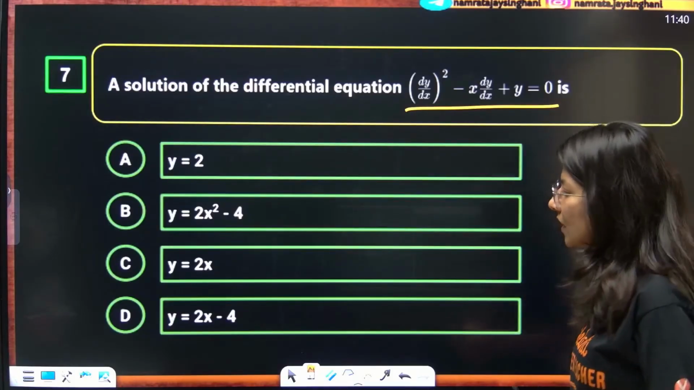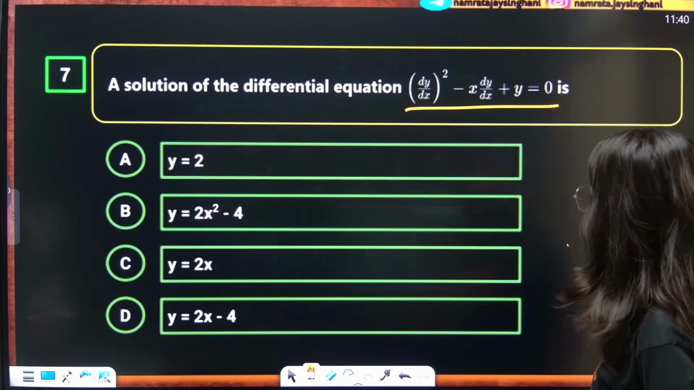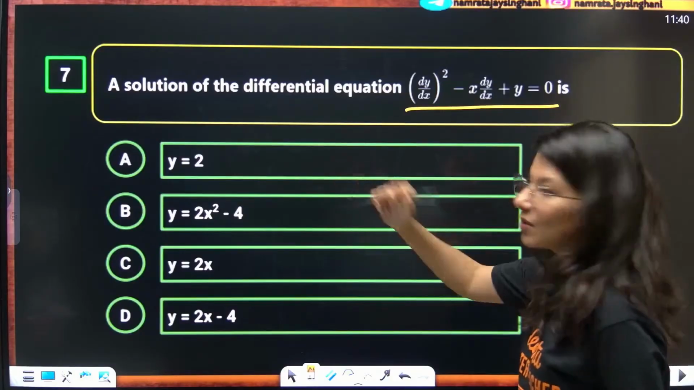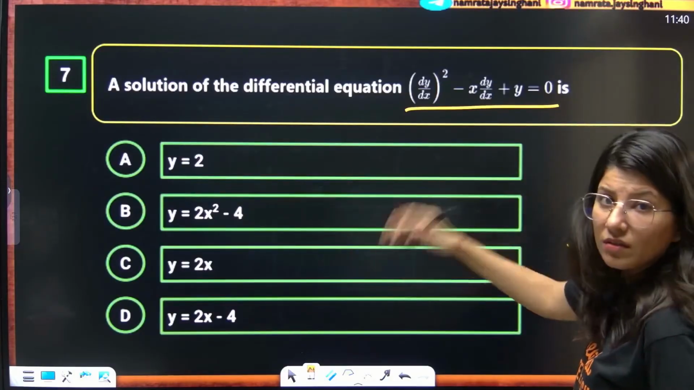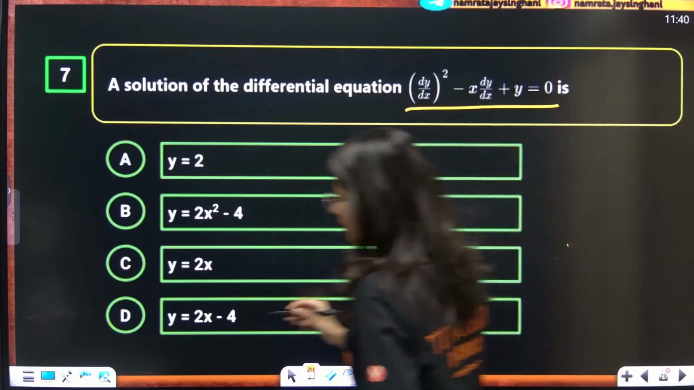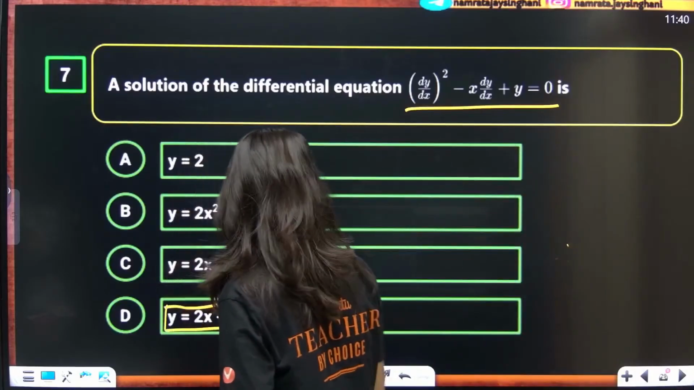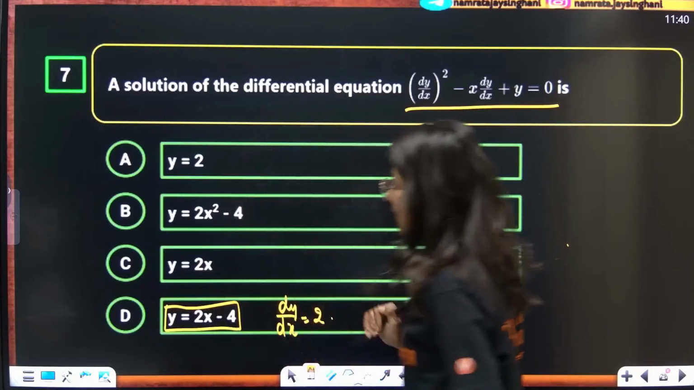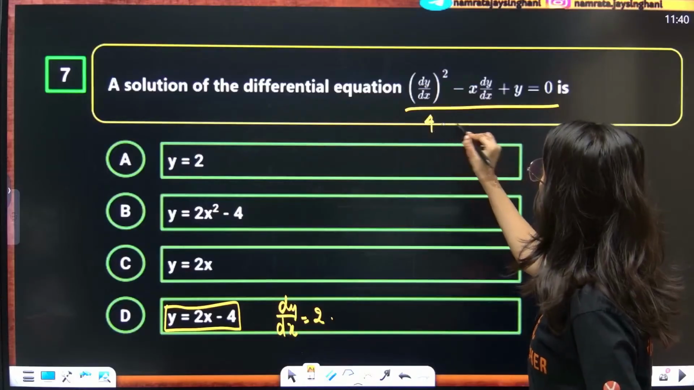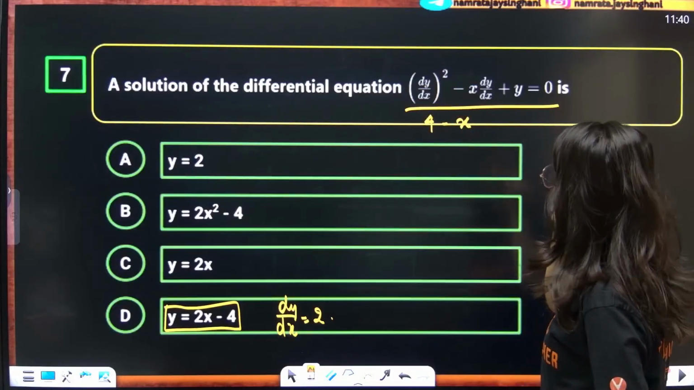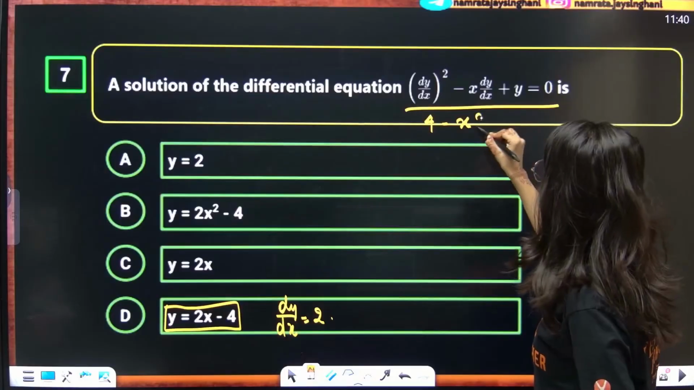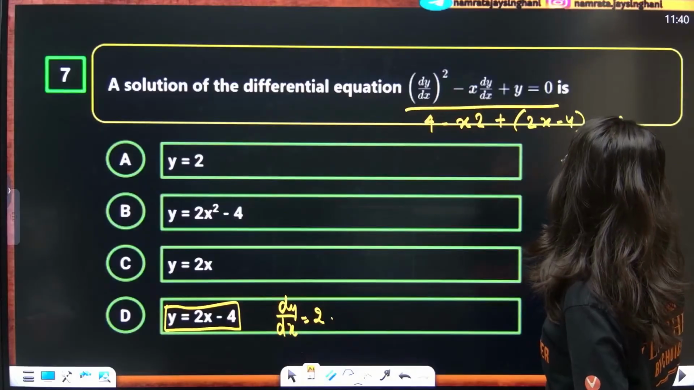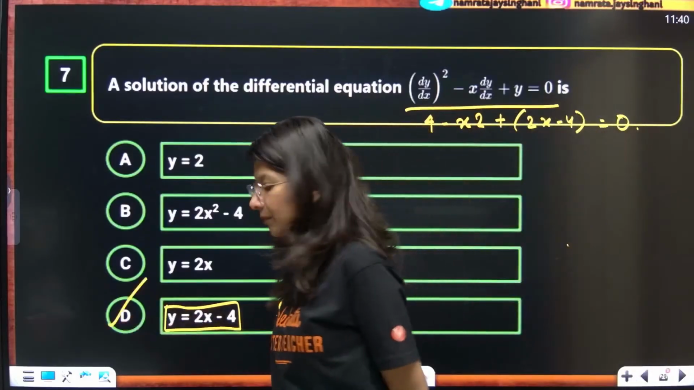If I go by options, dy by dx equal to 0 is not that. So we should check for y is equal to 2x minus 4, because dy by dx is nothing but 2. So 2 squared is 4 minus x, dy by dx is again 2, plus y will be 2x minus 4. Can you see? This is actually 0. Option D is absolutely right.